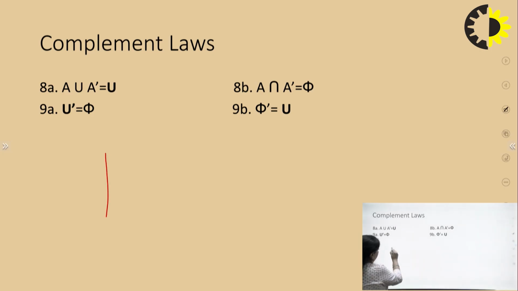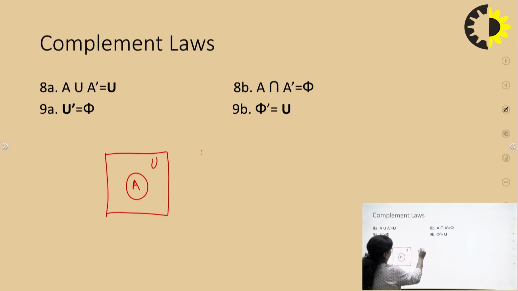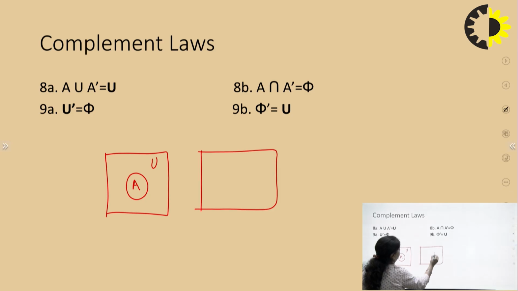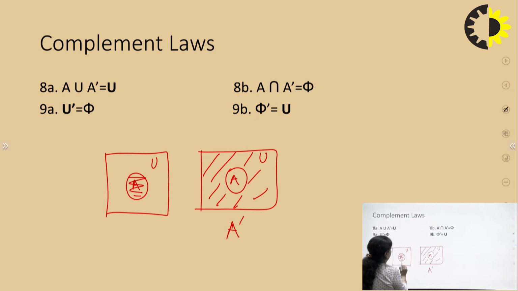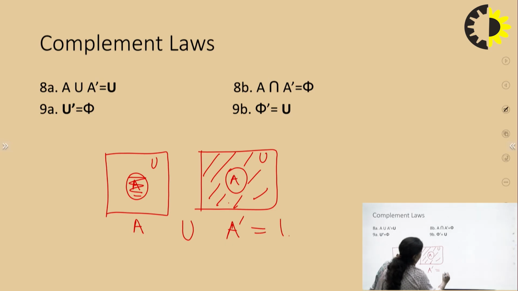So let us once see this. This is my set A, and in the next picture I am showing you A's complement. So this is my A complement, this is my A, and whenever you take the union of these two, that is this and this, you will get what? You will get the entire thing, that is your universal set. This is the first law.